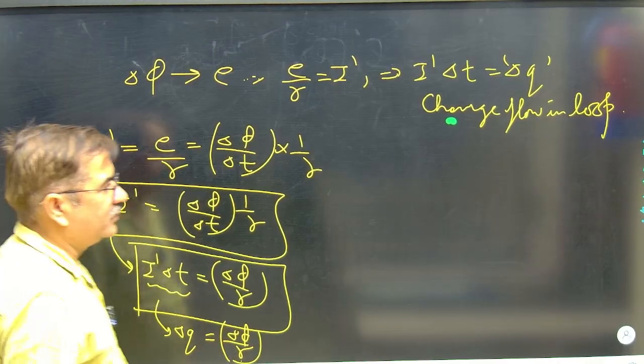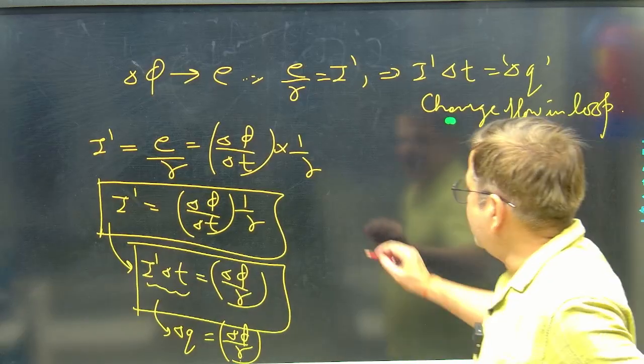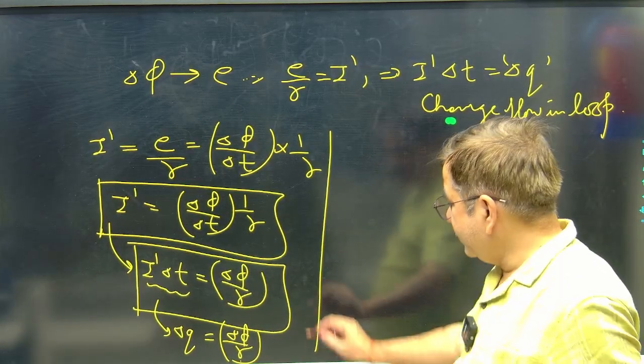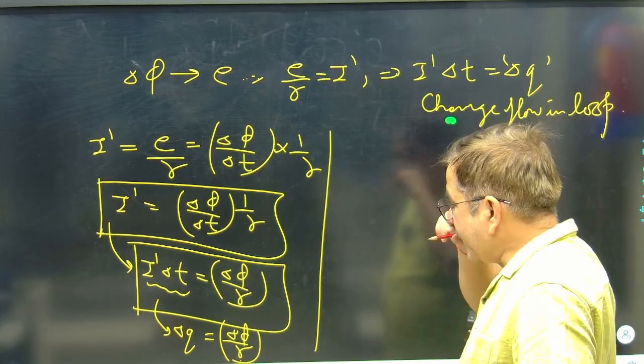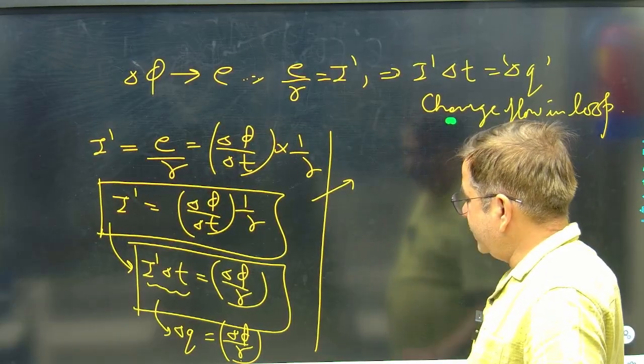So it is possible to see the flux change effect and the amount of charge flow in the circuit. That value also can be seen.